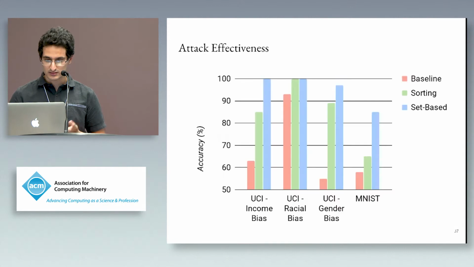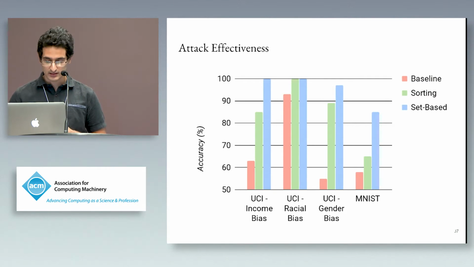So this summarizes the attack effectiveness by and large. There's the income bias, and you can see the same trend in all four of the different experiments. Some experiments are inherently simpler than the others, and some are tougher. But what I want to capture here is that you can see the same trend. There are some cases where the baseline performs really high, but mostly the set base retains an accuracy of greater than 80%, which is pretty good.